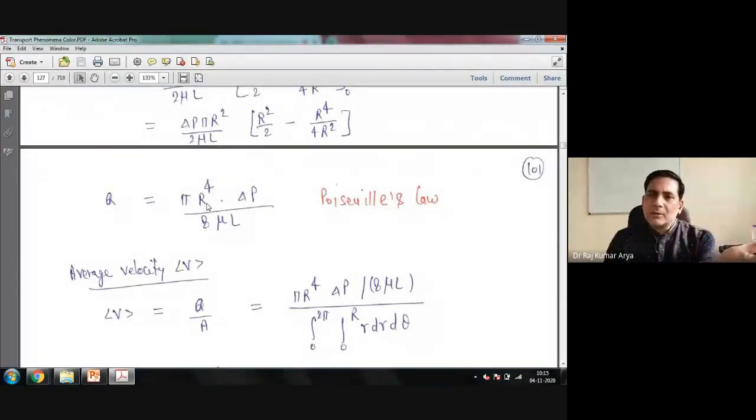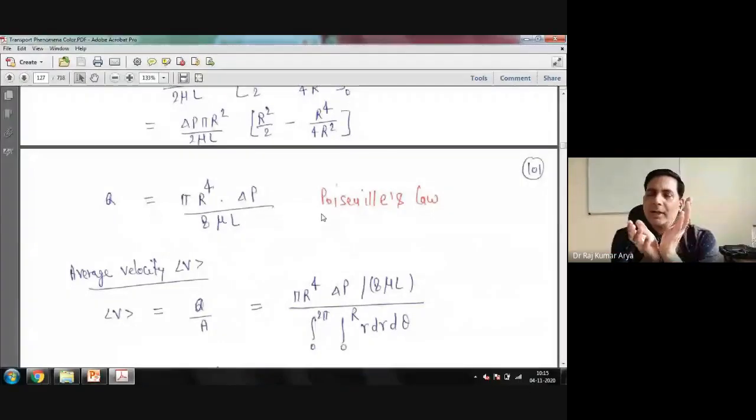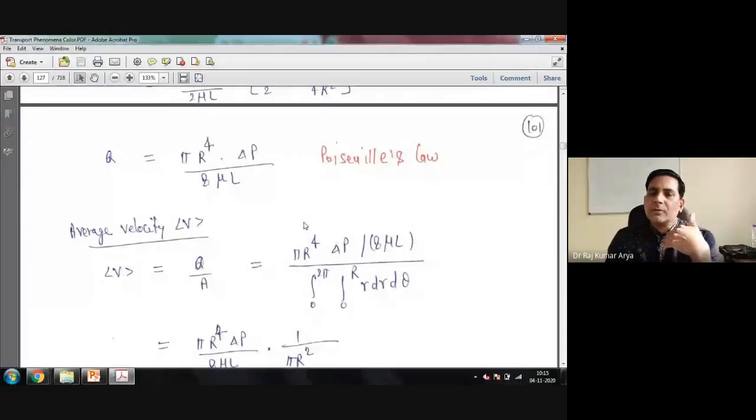Previously we calculated the maximum velocity, then we calculated flow rate. Now, as you did in the practical, the Bernoulli practical, we have always taken the average velocity. Yes or no? Because we are not interested in the maximum or minimum velocity, we are just interested in how much the flow rate is. So we measured the flow rate by taking the fluid in some container and dividing by time. That's what is called the average flow rate, right? So you know the flow rate, and flow rate divided by area will give you the average velocity. Correct or not?